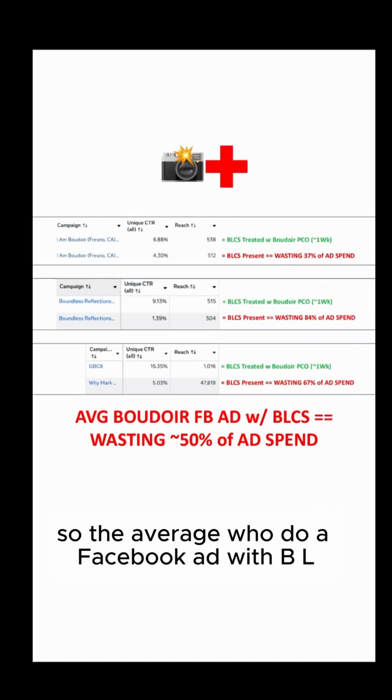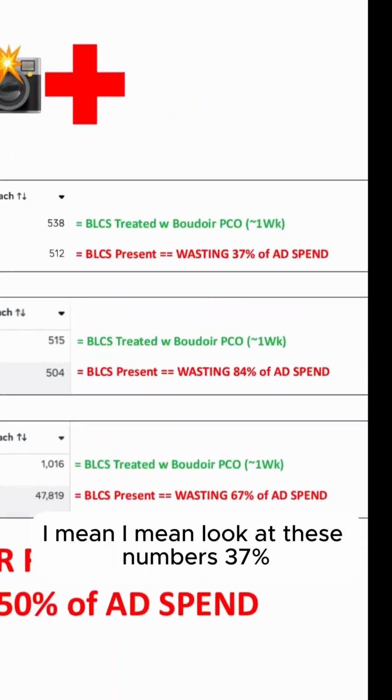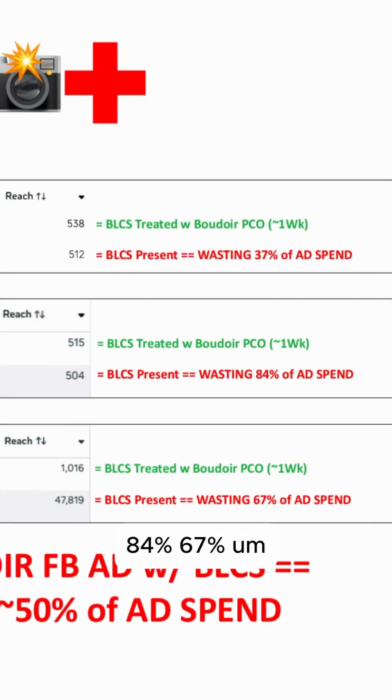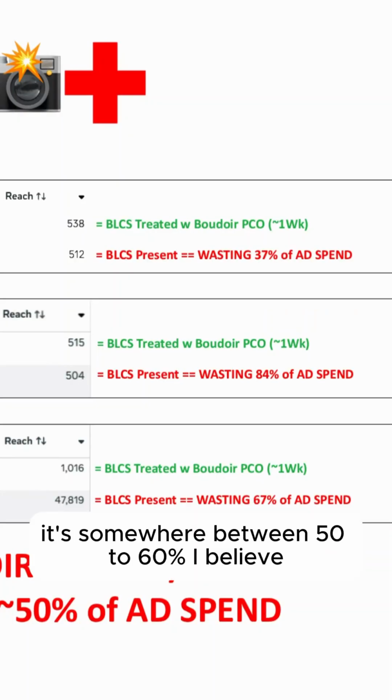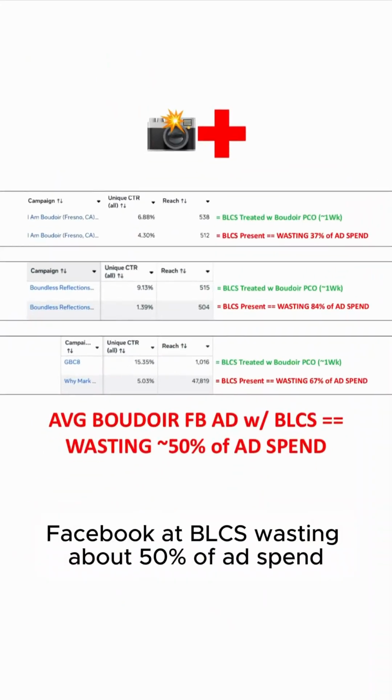So the average Boudoir Facebook ad with BLCS is wasting approximately 50% of ad spend. Literally, look at these numbers: 37%, 84%, 67%. Just take the average of those. It's somewhere between 50 to 60%, I believe. So the average Boudoir Facebook ad with BLCS is wasting about 50% of ad spend.